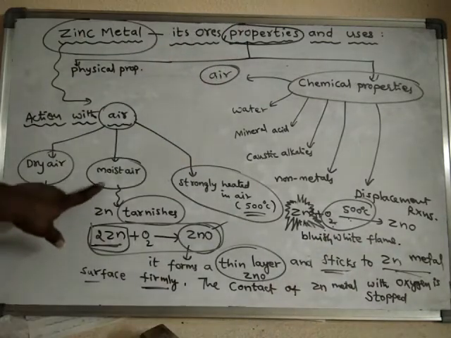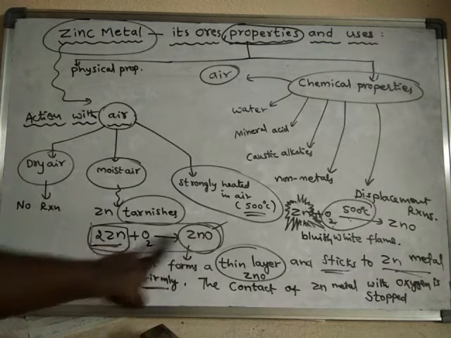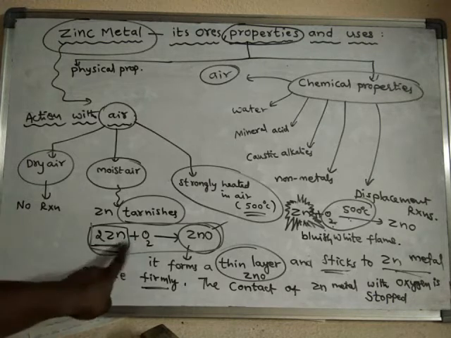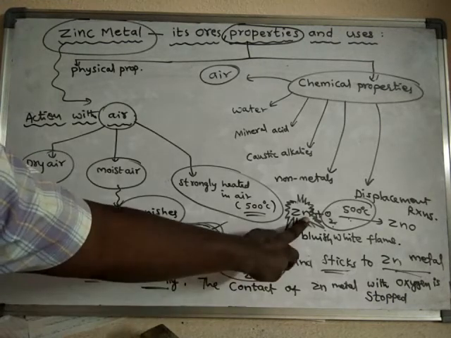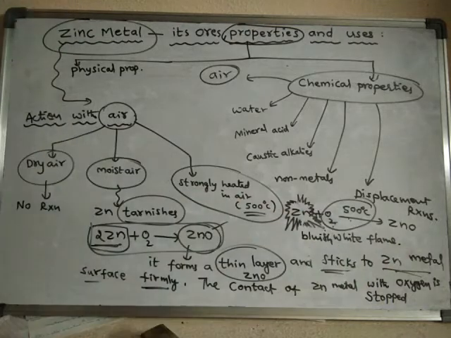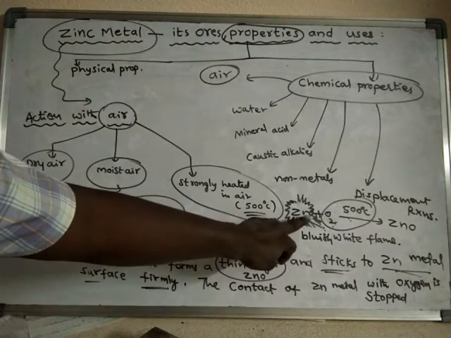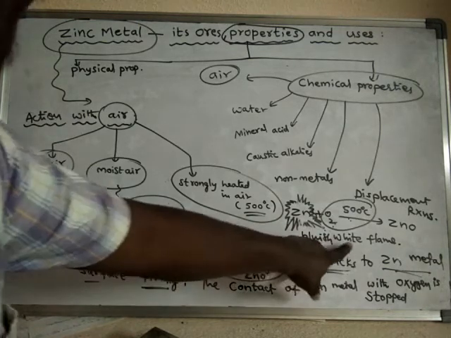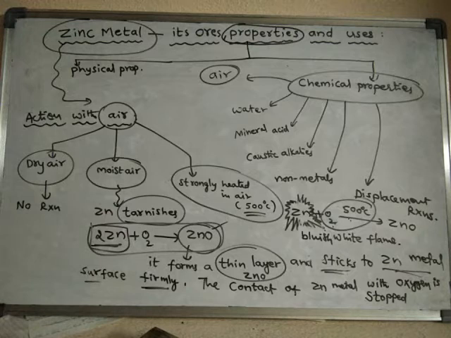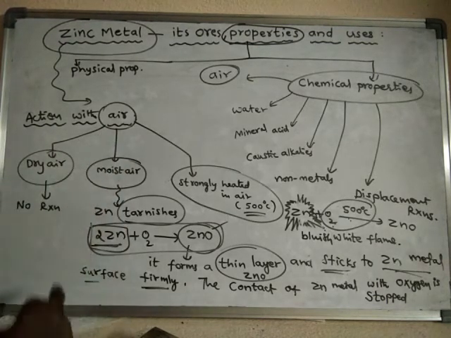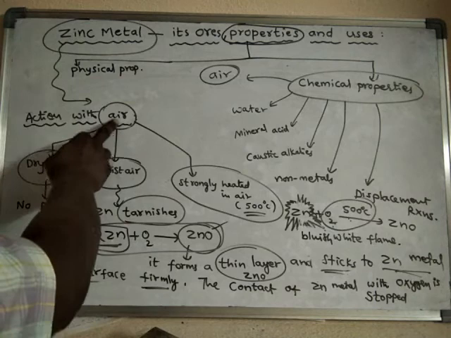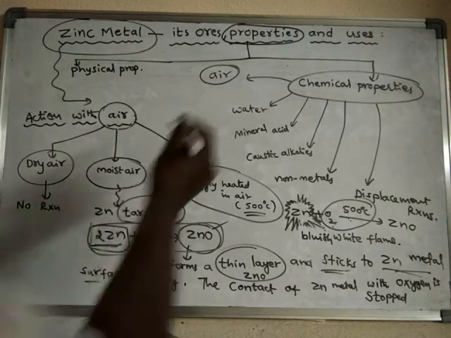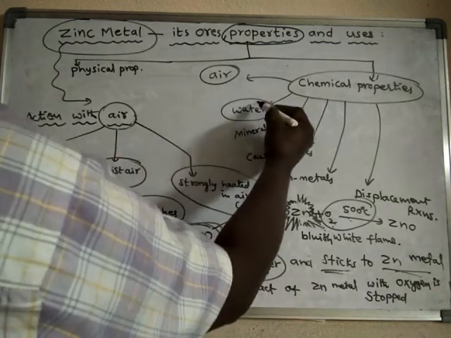Even in moist air it forms zinc oxide, but in that reaction zinc does not burn; simply oxidation is taking place. Here zinc is burnt and oxidation is also taking place, burning with a bluish white flame. Like this, the action of zinc with air can be learned in this way. Right. Now we learn about the action of zinc with water.